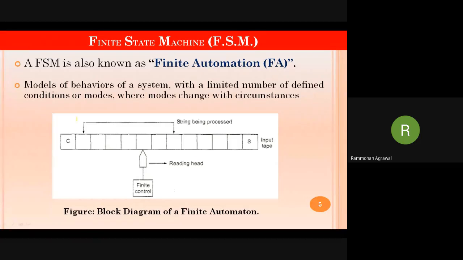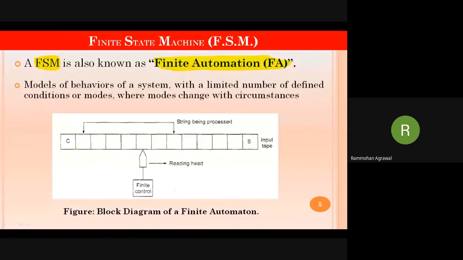So finite state machine is also called a finite automaton. It is abbreviated as FSM. FSM means finite state machine, and this system is an automated system, so it is also called finite automata. So don't get confused. A finite automata is nothing but a system which is a finite state machine. Since this machine is capable of performing internal calculations depending on the input given by the user, it is an automated system, so it is called a finite automata.